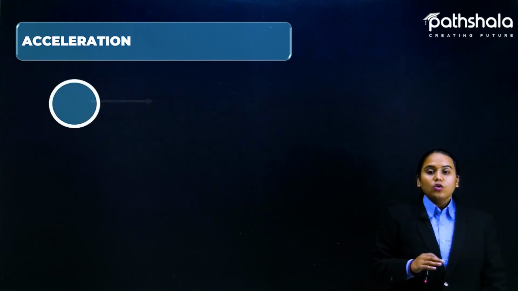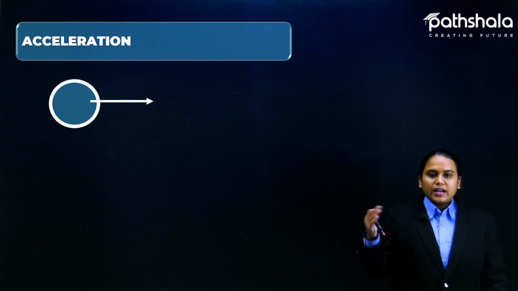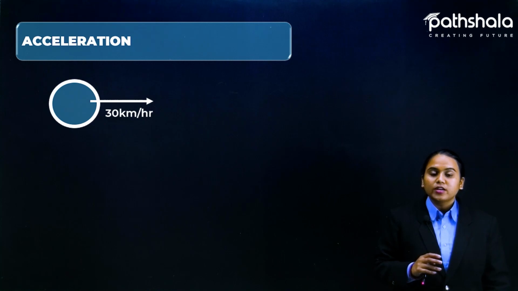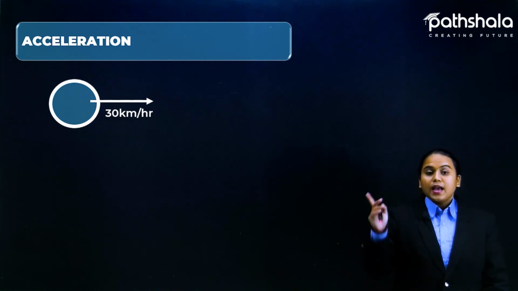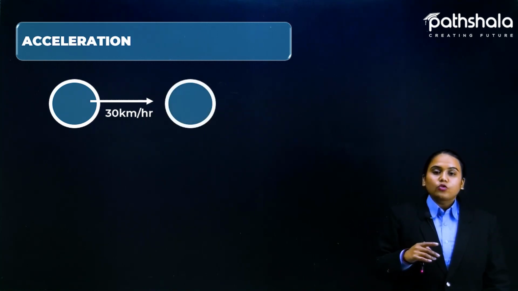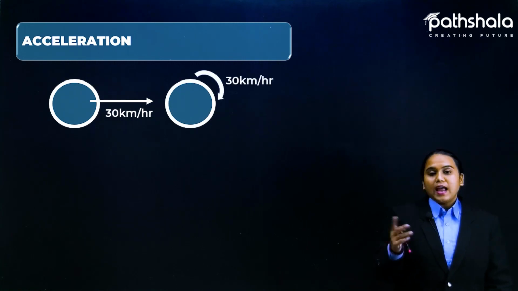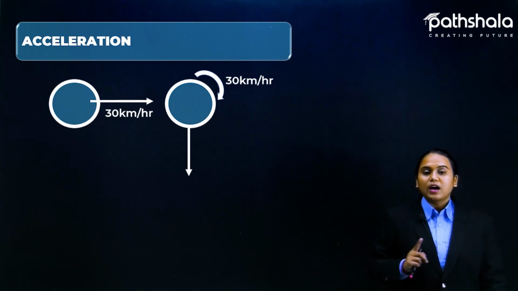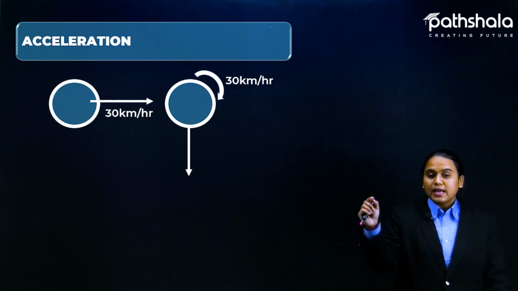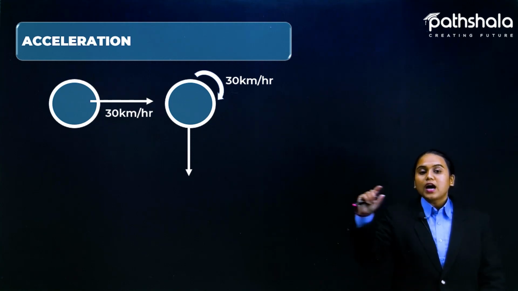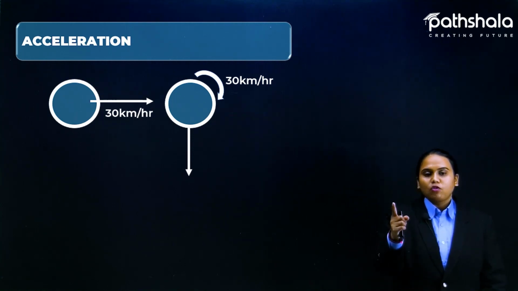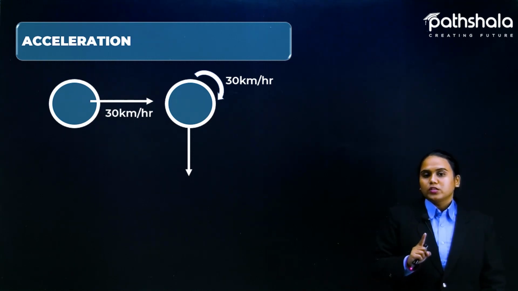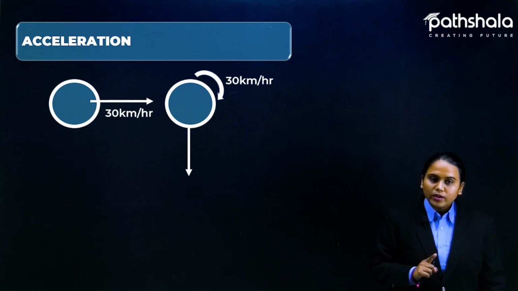Now let's suppose a car, or any object, is moving in a particular direction, the east direction, with some speed. Now it is going to change direction and rotate towards the south. In the previous example, the car was moving only in a straight line; no direction change was there. But here, the direction is also going to change.